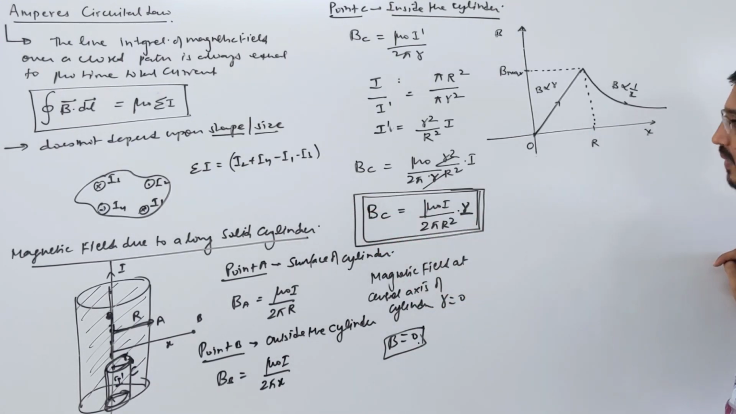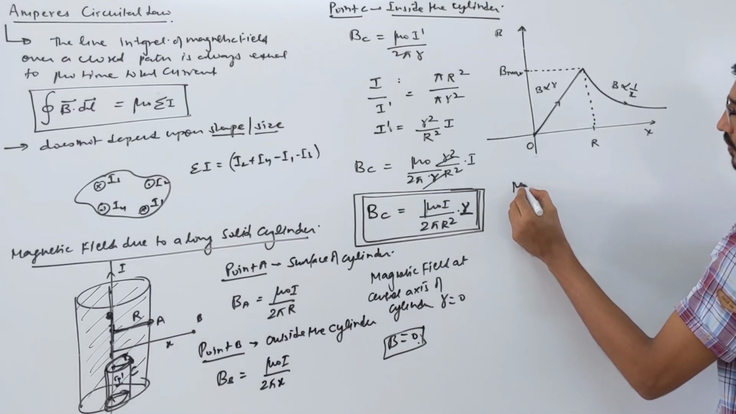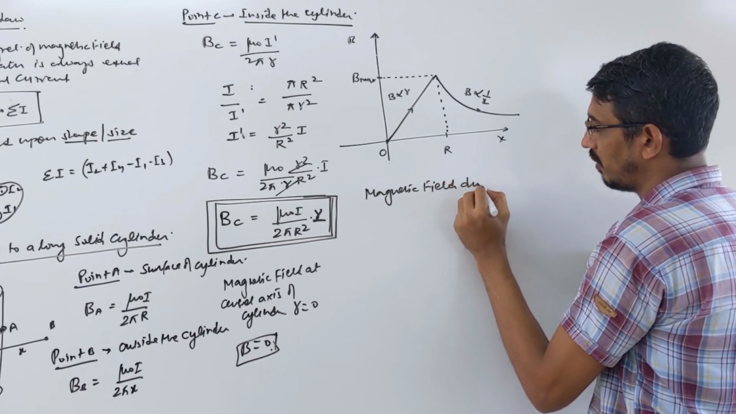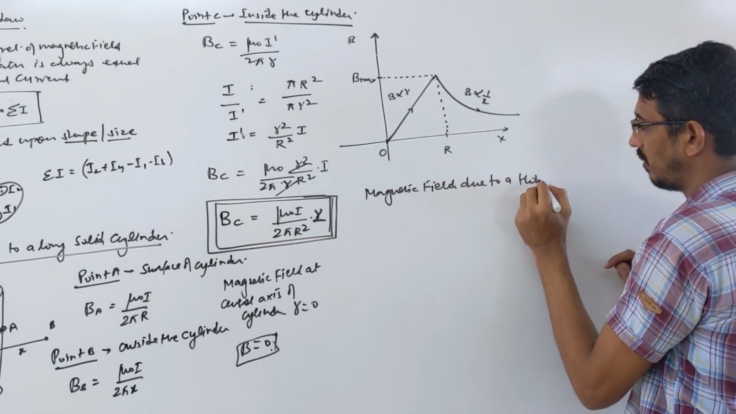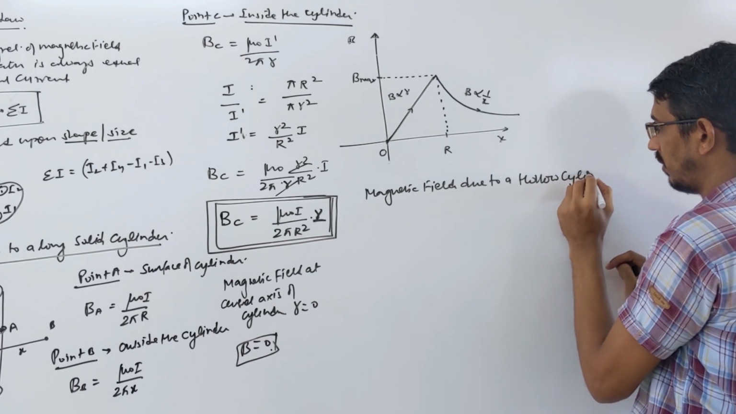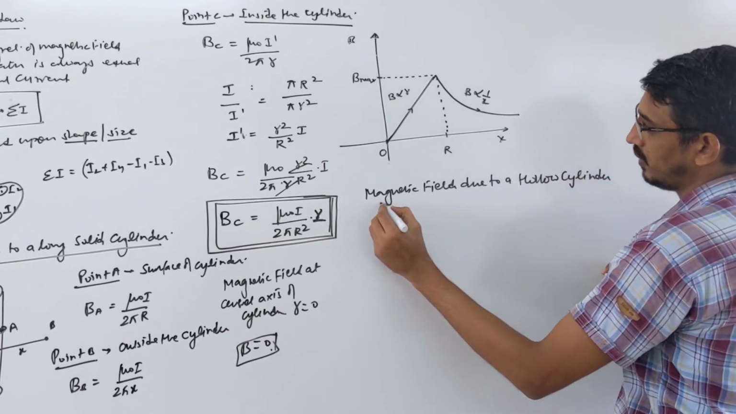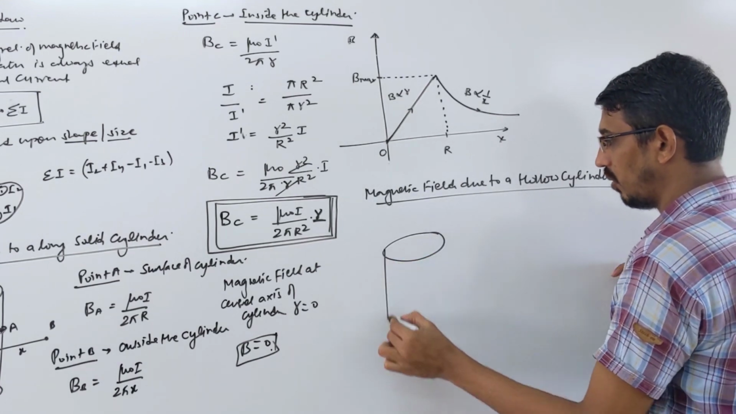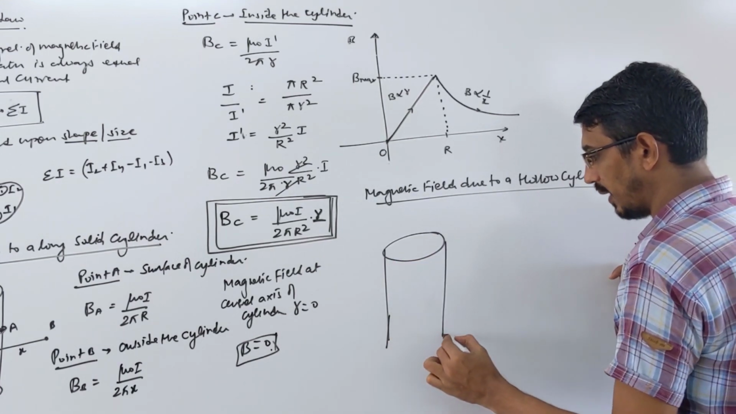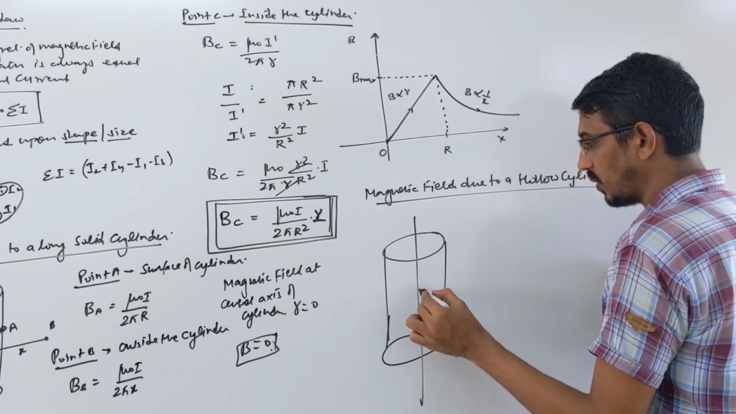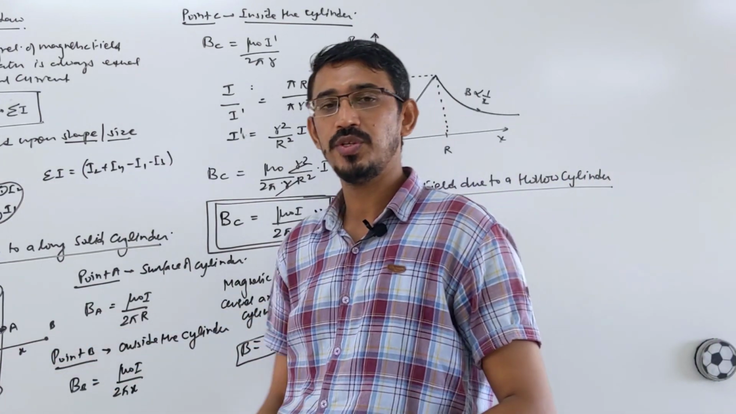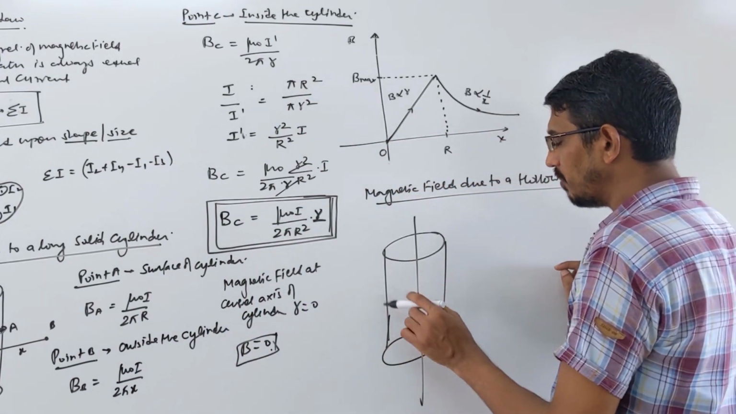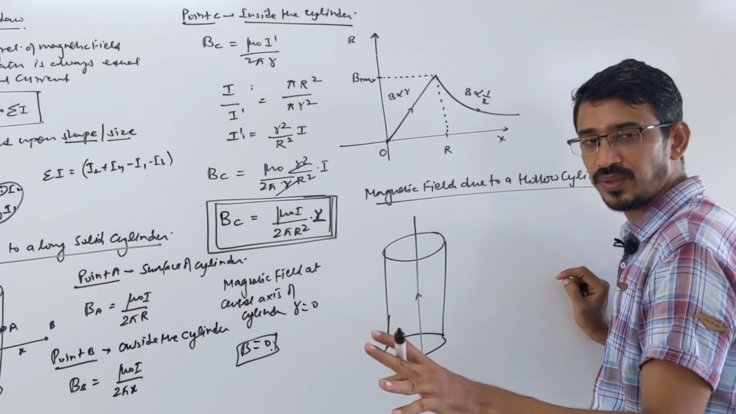We write a hollow cylinder, then what happens? So I'm writing here: magnetic field due to a hollow cylinder. Now this cylinder has become hollow. Hollow means what happens to the current? In solid, the current flows everywhere, uniformly distributed throughout the whole body. But in hollow there is no material inside, so current flows on the surface only.